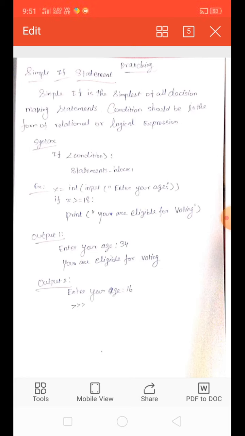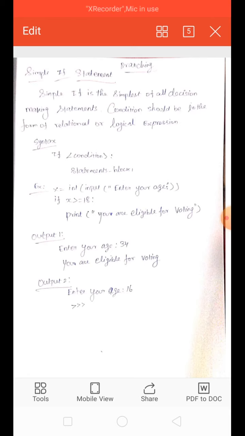If the condition is true, the corresponding statement will be executed. Otherwise the program will exit.